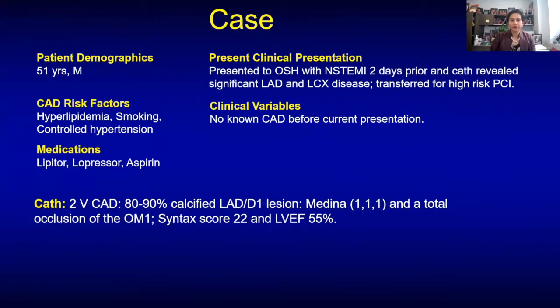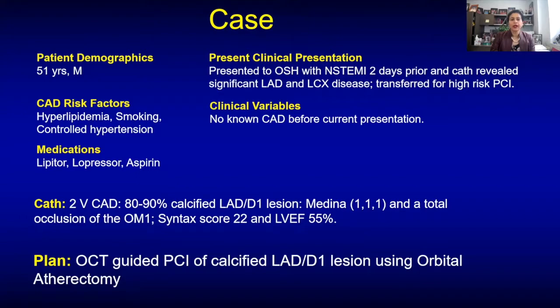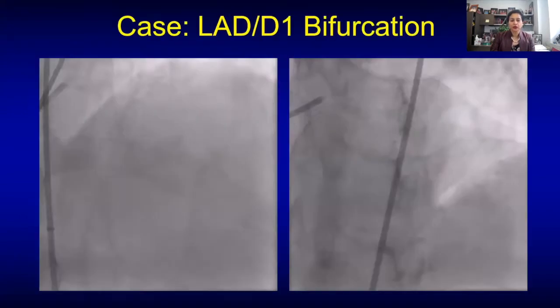a single center study. So this is a case of a 51-year-old male who presented to an outside hospital with non-STEMI 2 days prior. They had a cath there, which showed significant LAD disease and a known old total circumflex disease. He was transferred here for high-risk PCI. Known hyperlipidemia, smoking, controlled hypertension, and no prior known cardiac history otherwise. On medications of Lipitor, Lopressor, aspirin. So cath had shown significant LAD diagonal lesion and a total occlusion of OM1 with a SYNTAX score of 22, EF 55. So the plan was to do an OCT-guided PCI of the calcific LAD diagonal lesion using orbital atherectomy.